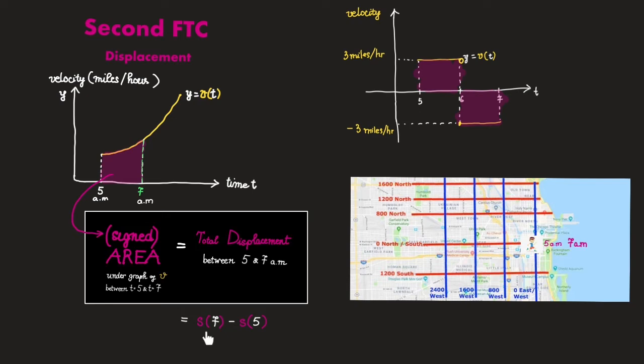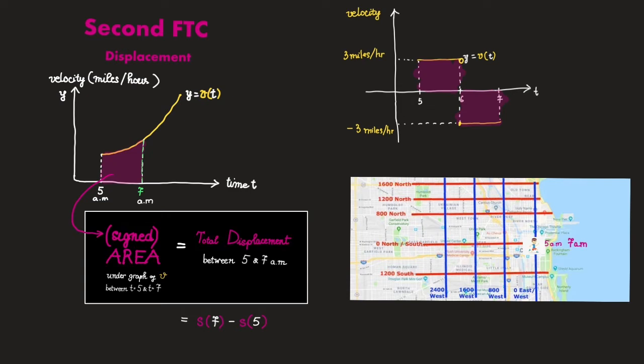We don't actually even need to know your position at 5 and 7 to find this total displacement. If you run forward for an hour and then run backward for an hour with the same speed, then you must have ended up at exactly the same location that you started with. And so your total displacement should be 0. Now, let us check to see if the left-hand side is also 0.